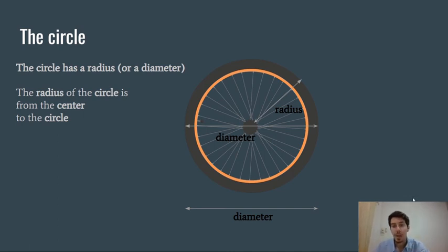Alright guys, so that's gonna be all for today. I know maybe it's a lot of things for some of you, there is a lot of vocabulary, but this is really the basics of geometry. All the words that I used, I will use them again in the next lesson where we will learn more about these shapes. So I really need you to know the name of the shapes, okay? I need you to know what is a square, what is a rectangle, what is a triangle, a circle, how to describe them with their dimensions, okay, the length, the height, the width, the base, the radius, the diameter. We will really use this a lot, so I really need this to be clear for you.